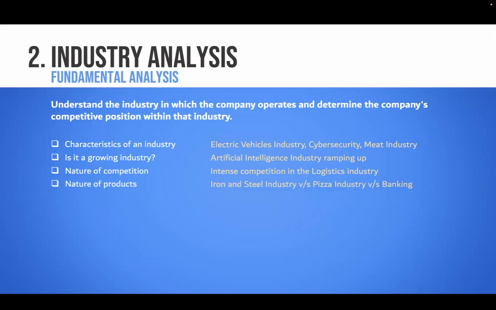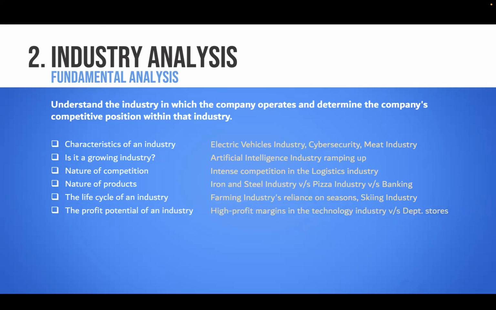Nature of products, right? Iron and steel versus pizza and banking, totally different. All three work differently. Life cycle of an industry, right? Farming products are based on seasons. Skiing industry, are you investing in the skiing industry in, you know, April, May, right? Profit potential, tech industries are doing pretty good, right, compared to departmental stores, brick and mortar. Profit margins are much higher in technology.